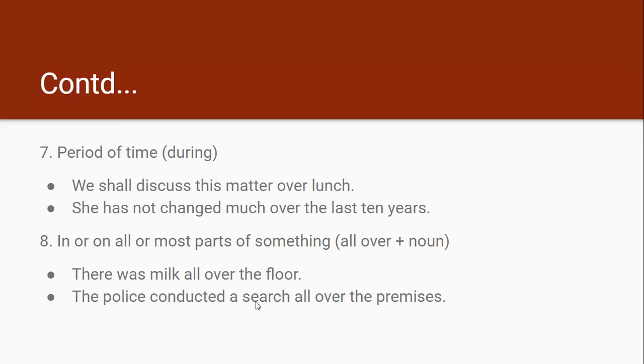The police conducted a search all over the premises. So all over plus noun: all over the floor, all over the premises. All of the premises, all the nooks and corners, every part of the premises was searched.